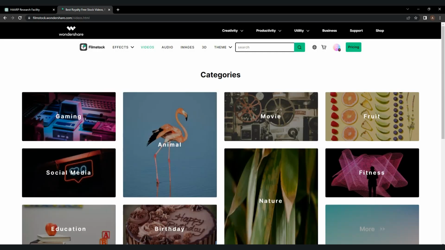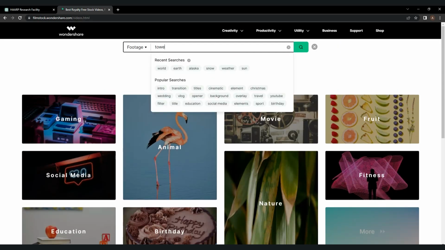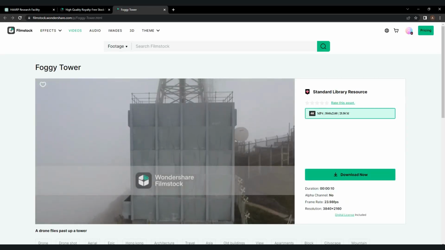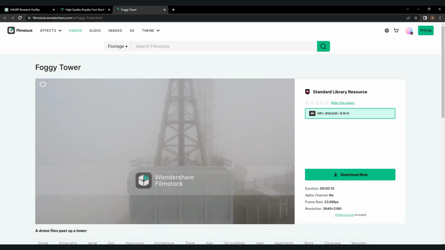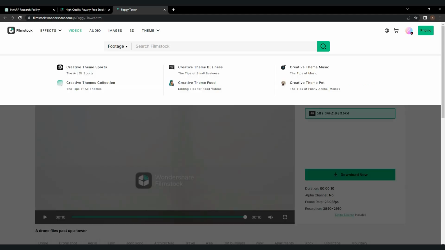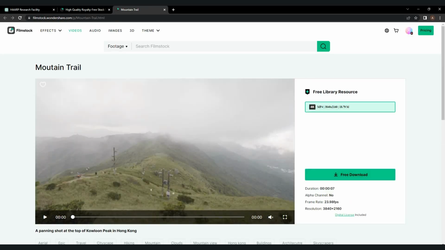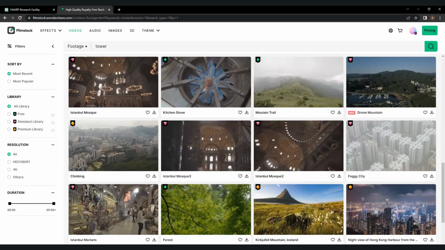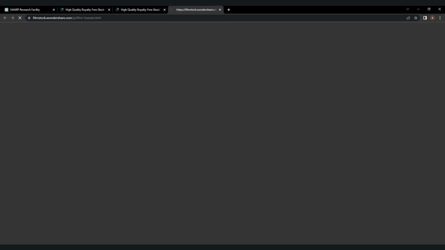Then I will use free stock from FilmStock Wondershare. I will search for tower footage. This foggy tower I think is great for HAARP video. Also, mountain trail is good choice. Now I'm searching for earth footage.